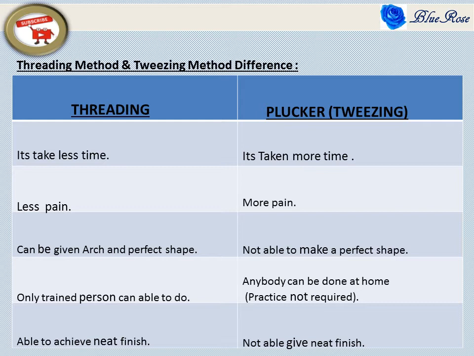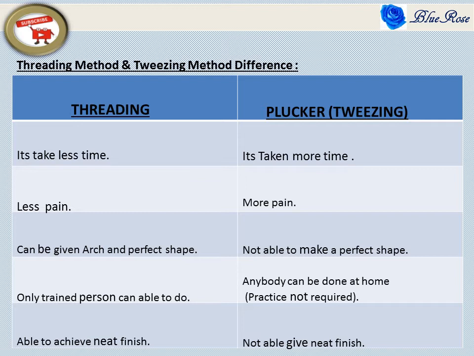We can give the arch and perfect shape in threading. In the plucker method, we cannot give the perfect shape, because we are not able to pull the small hairs. In the threading method, because we remove hair using the thread, it can be done only by those who have practiced and trained. So only a trained person is able to do it. In the plucker method, anyone can do it at home. We are able to achieve a neat finish in threading. But in the plucker method, a neat finish will not be there, because we are not pulling the small hairs.